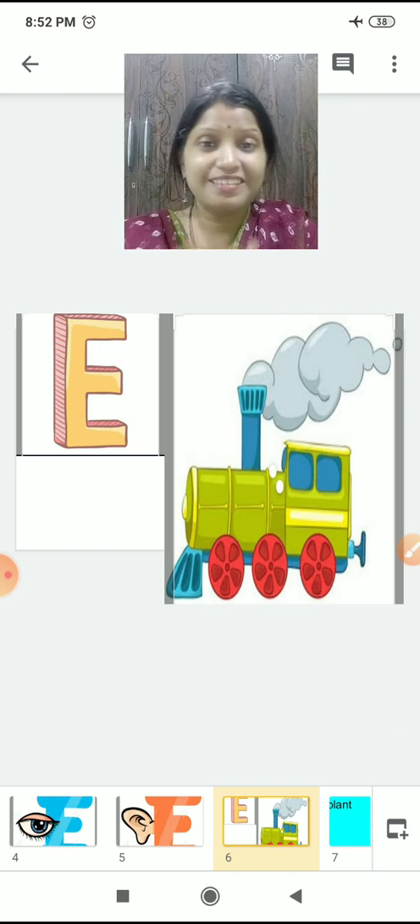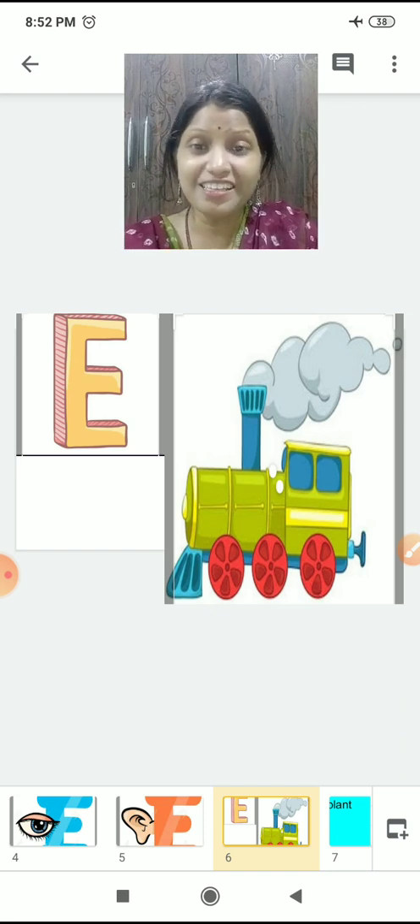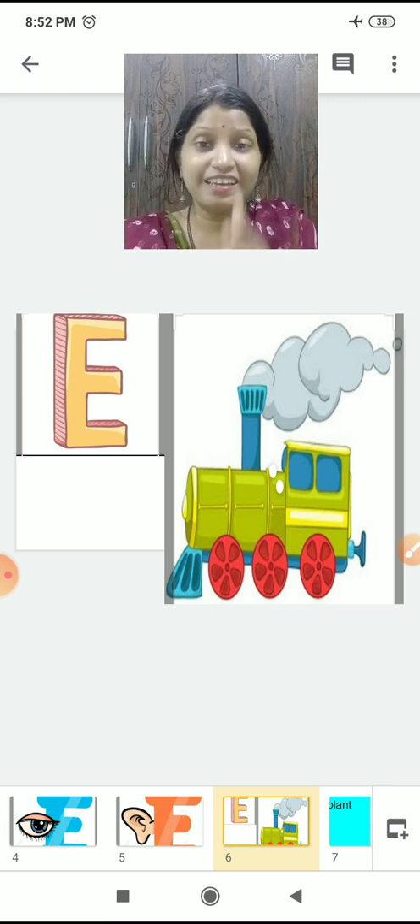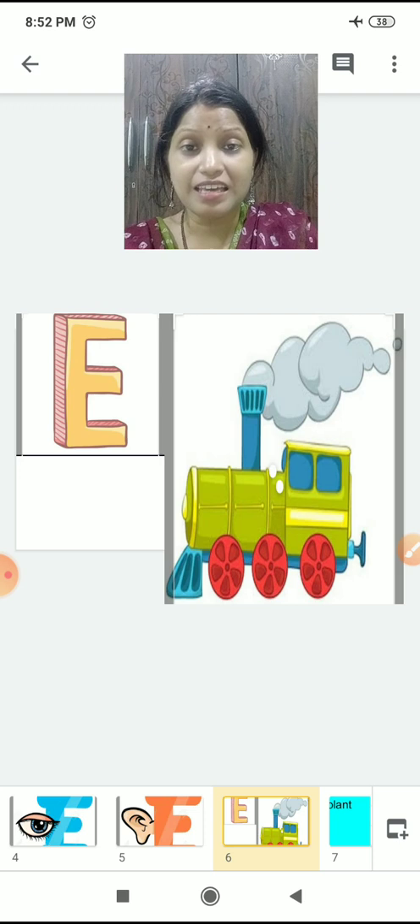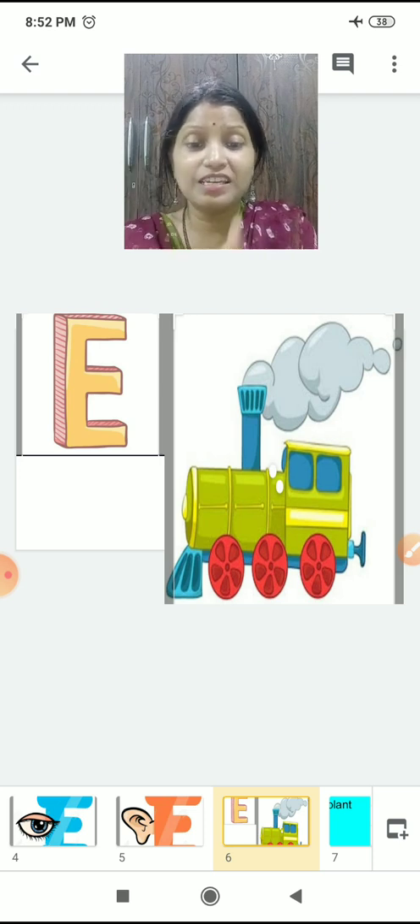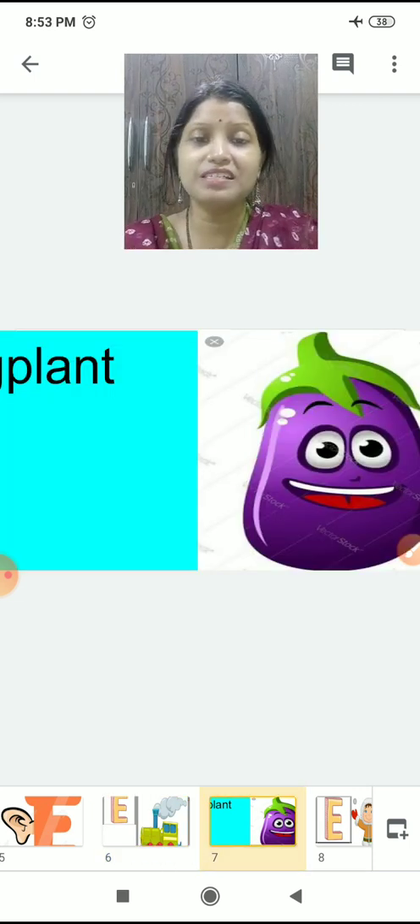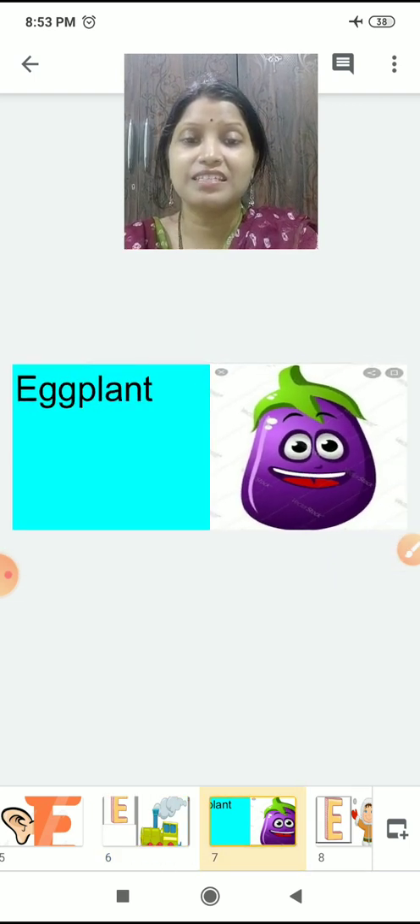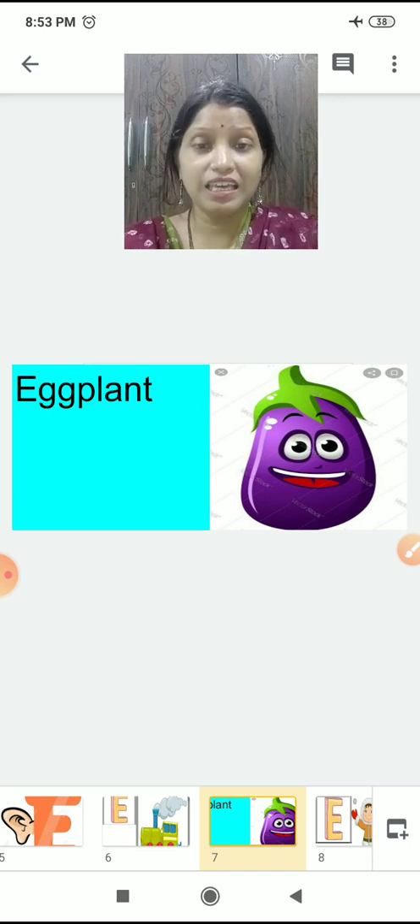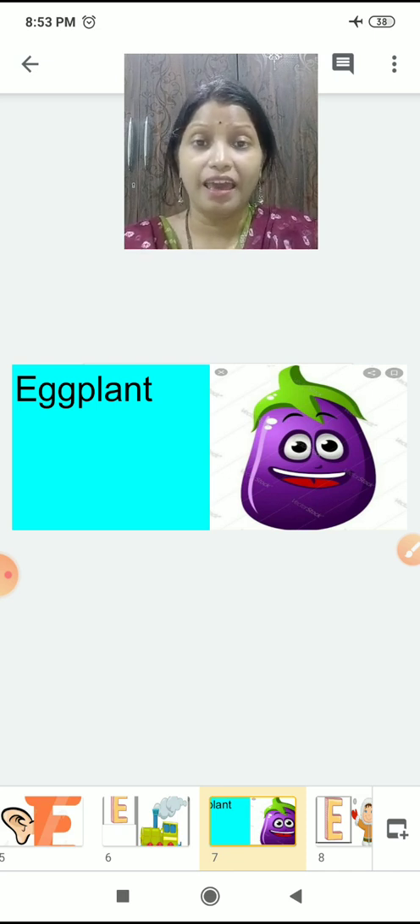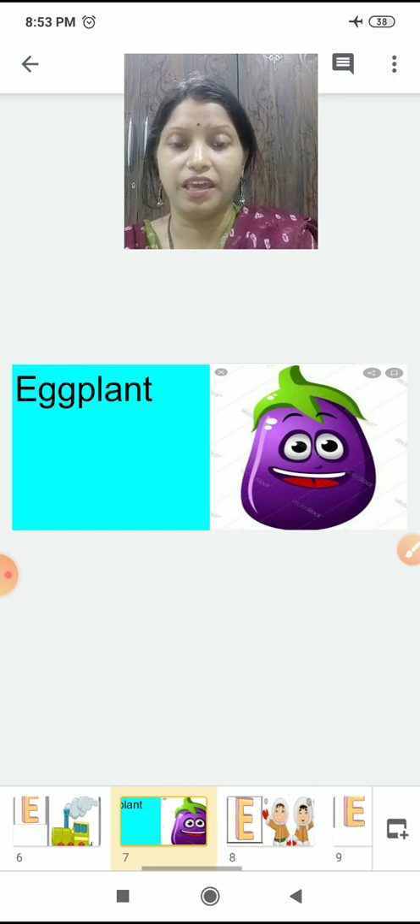What is this? Yes, engine. E is for engine. What is this, children? This is an eggplant. E is for eggplant. The big brinjal, right? It is called eggplant. E is for eggplant. Okay.